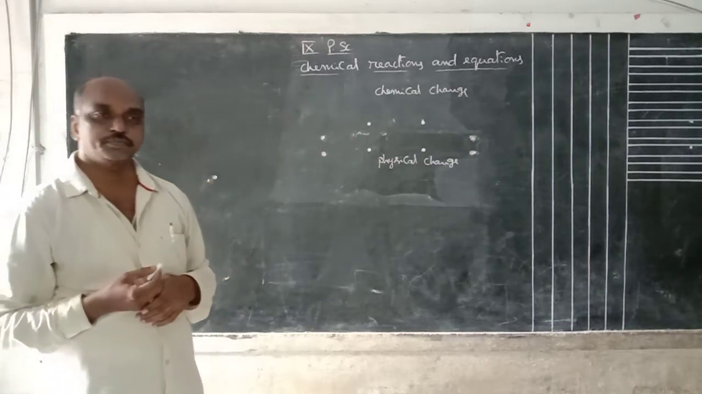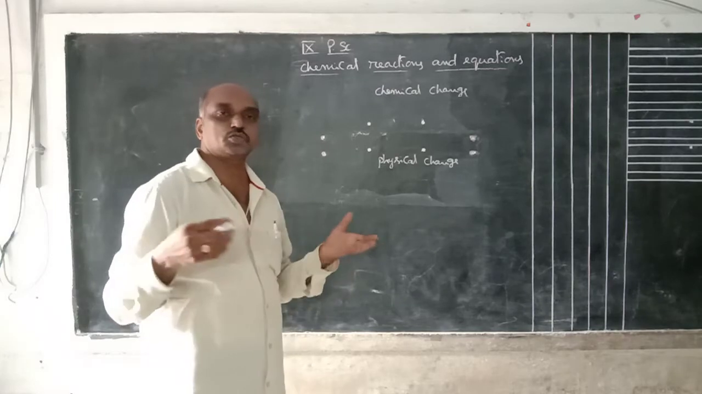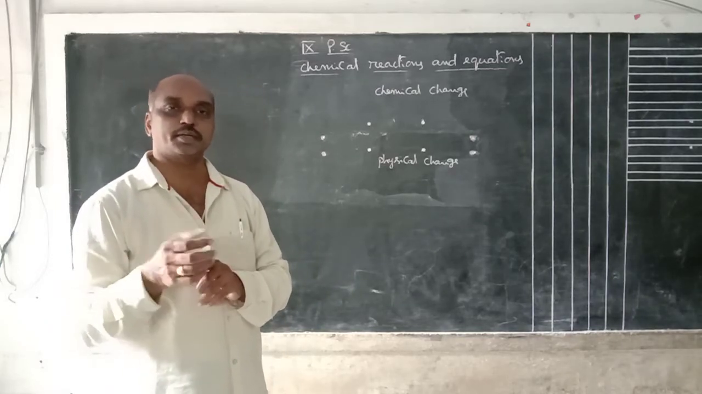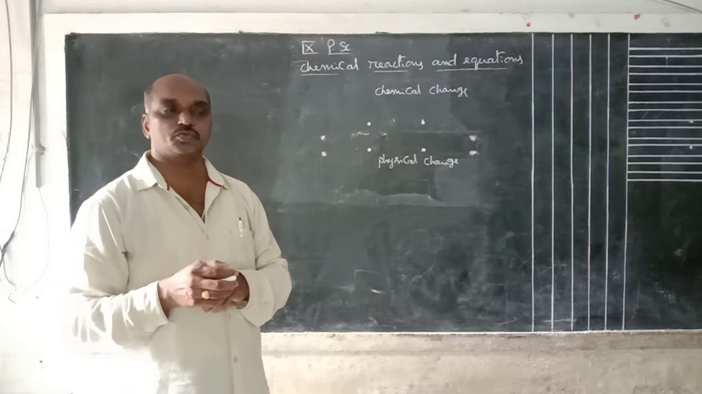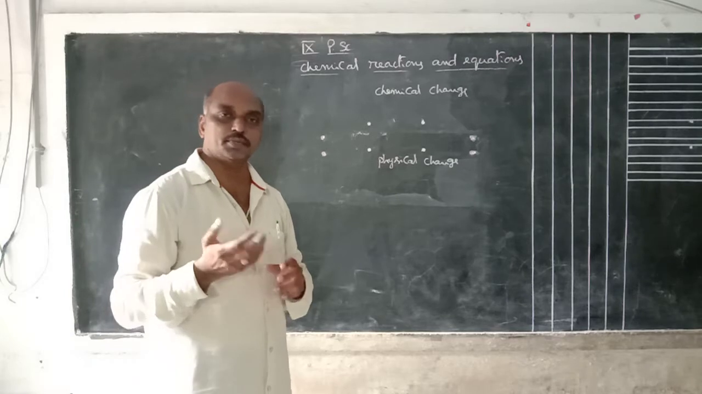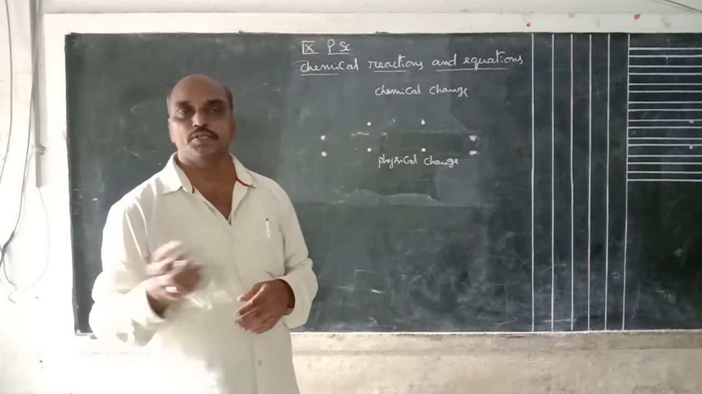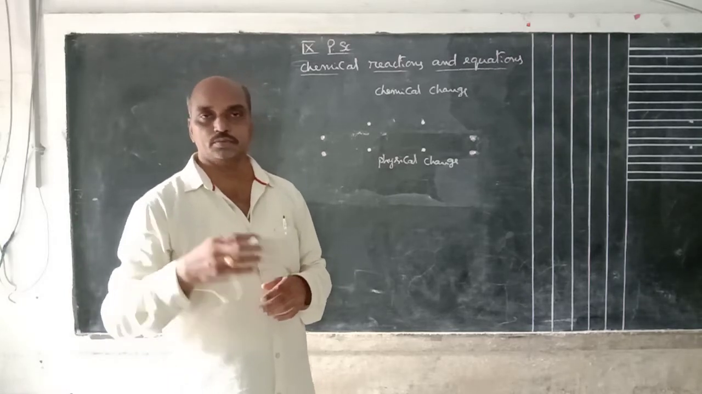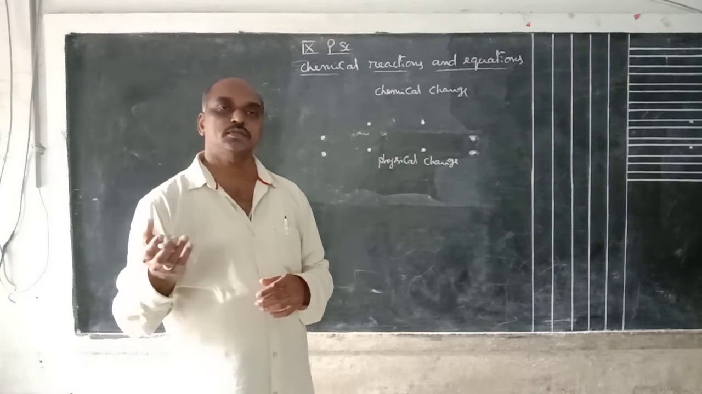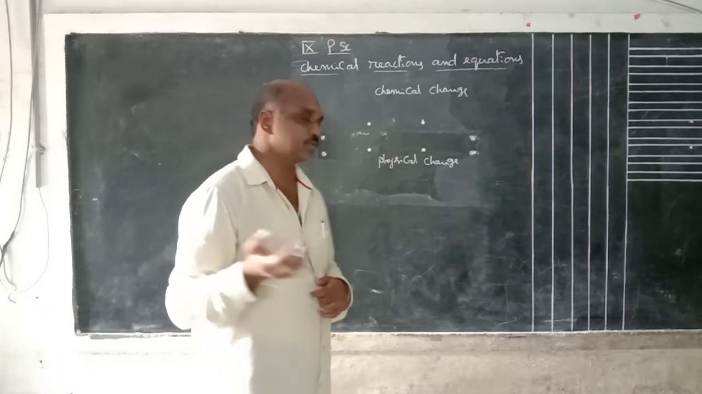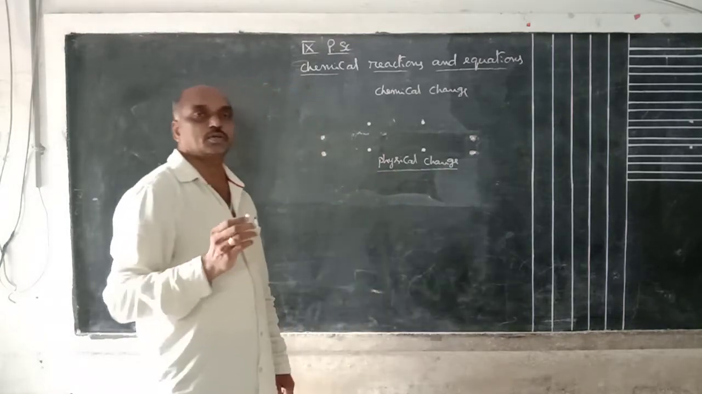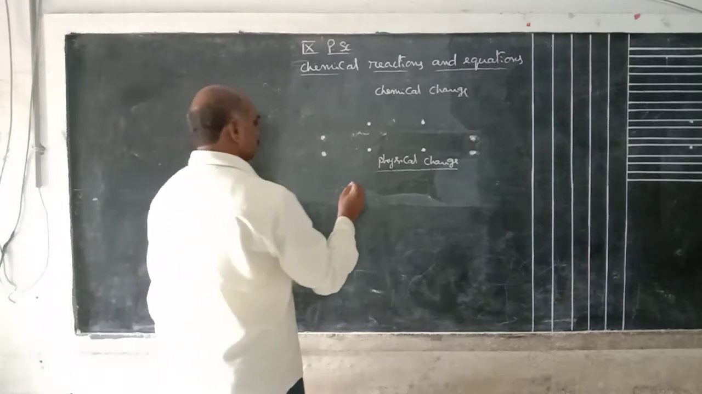Physical change: in our surroundings so many changes happen without our notice. Some are physical, some are chemical. Physical change means only physical properties are changed. Color may change, volume may change, shape may change, but the molecular formula is the same. For example, ice.